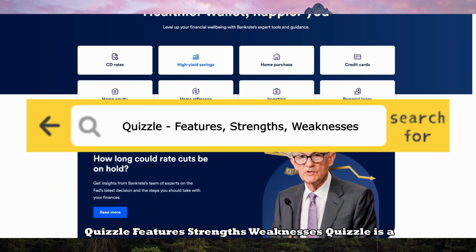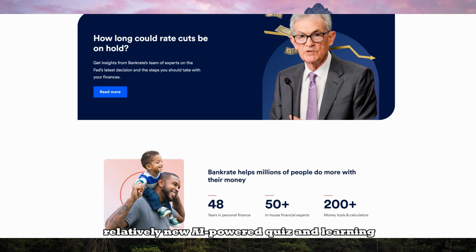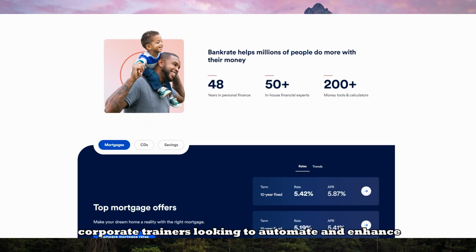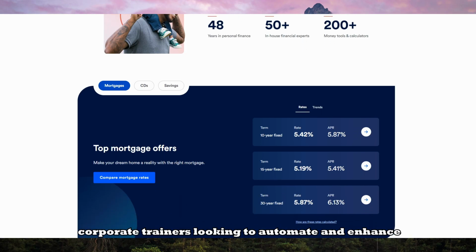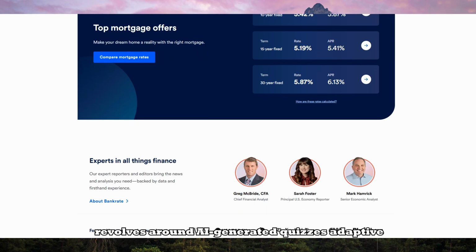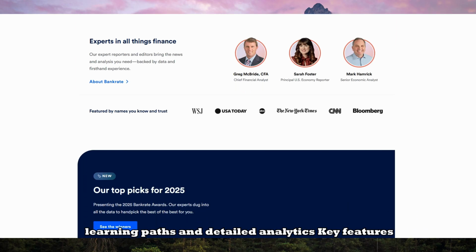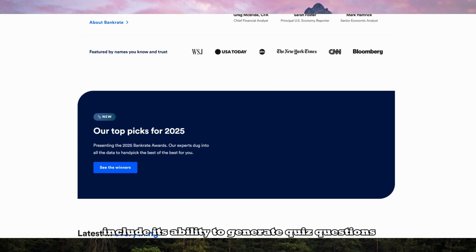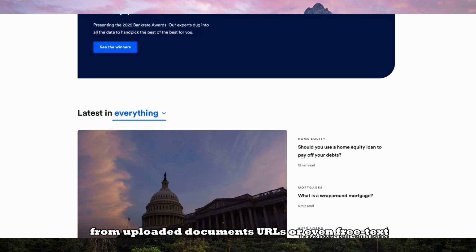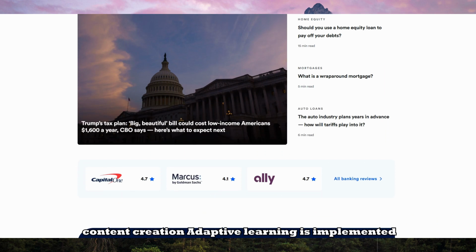Quizzle features, strengths, weaknesses. Quizzle is a relatively new, AI-powered quiz and learning platform primarily targeting educators and corporate trainers looking to automate and enhance the assessment process. Its core feature set revolves around AI-generated quizzes, adaptive learning paths, and detailed analytics. Key features include its ability to generate quiz questions from uploaded documents, URLs, or even free text inputs, saving educators significant time in content creation.